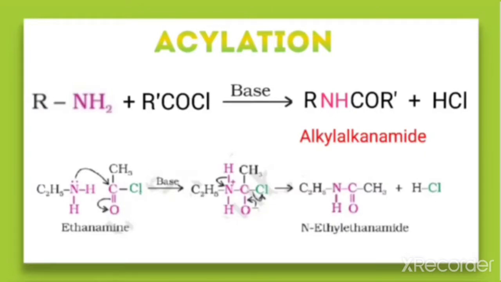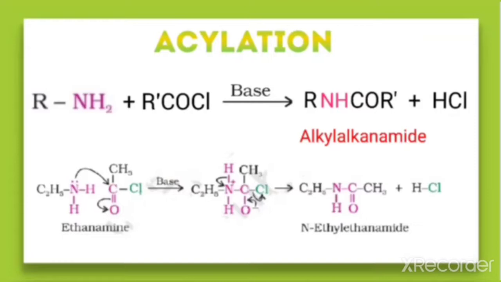You can see the lone pair of electrons is donated, and a bond forms between the nitrogen and carbon, and the double bonded O becomes O negative because of the displacement of electrons. There is a removal of HCl: one hydrogen of the amine and the Cl of the acid chloride get removed. So this results in the formation of this compound.